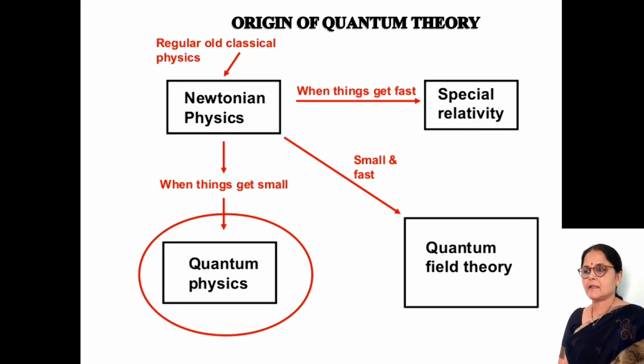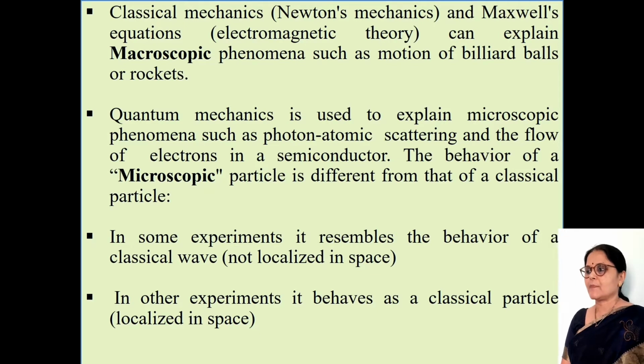Quantum mechanics was developed by a group of physicists, that is Max Planck, Albert Einstein, Niels Bohr, Louis de Broglie, Max Born, Pauli, Heisenberg, Schrödinger, etc.